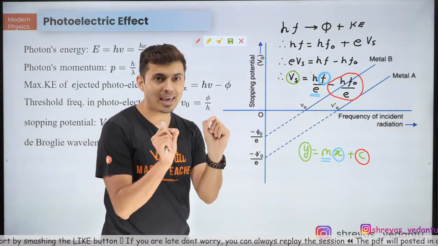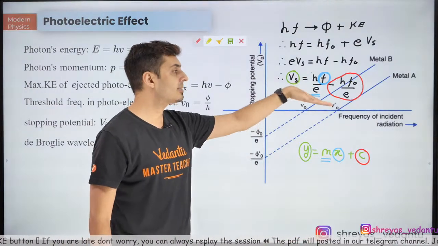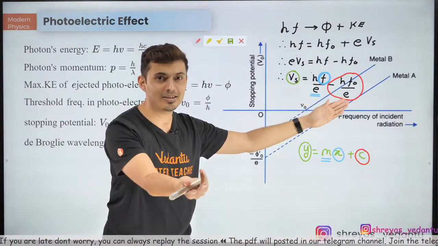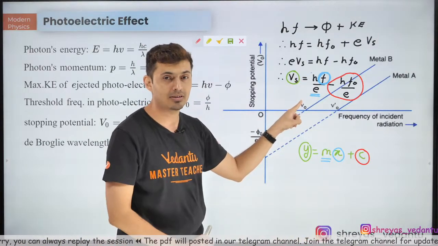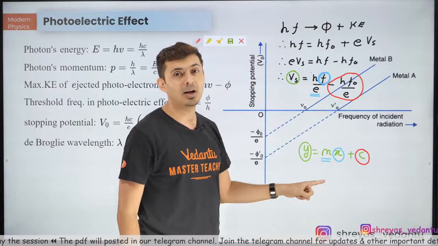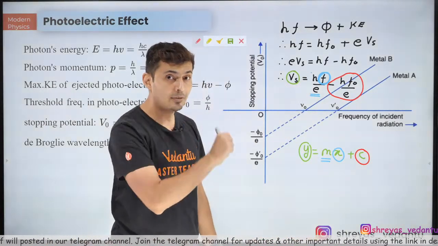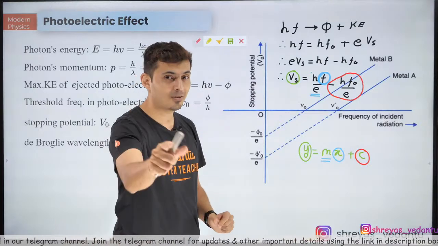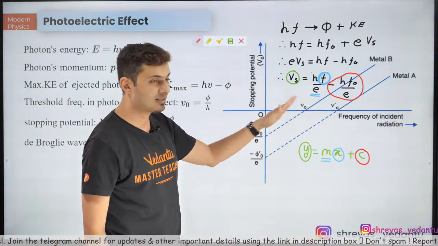These kinds of questions can come in the NEET examination. If a different metal is used, will the slope increase, decrease, or remain the same? The answer is it remains the same, because h by e is a constant. If the metal changes, the work function changes, then f naught changes, then the intercept changes, and the graph will shift, but without changing the slope or the steepness.